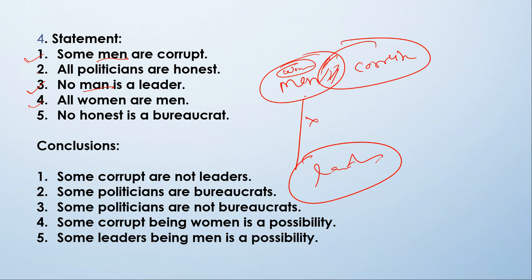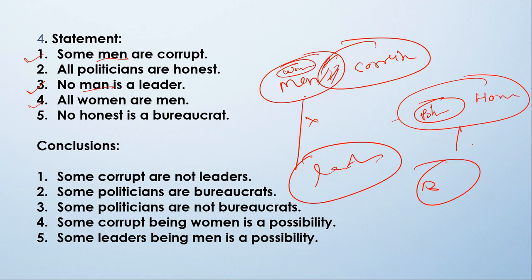Now come to the second statement. All politicians are honest. So here is no relation between all four of them. So we will draw another parallel figure. All politicians are honest. So here is politician, and all politicians are honest. No honest is bureaucrat. So no honest is bureaucrat.